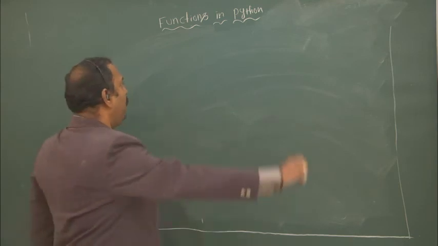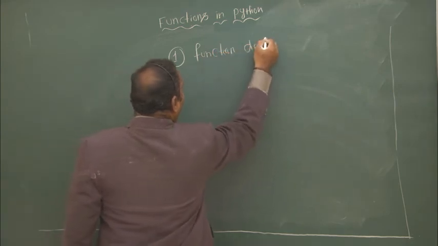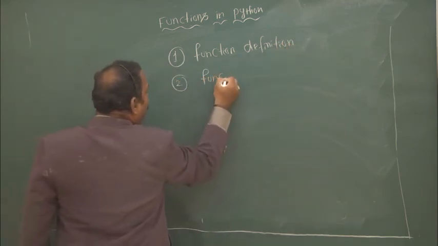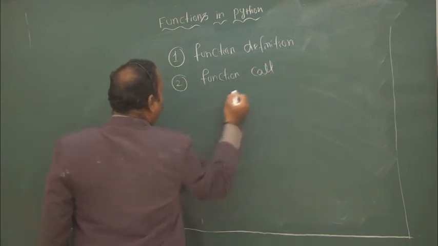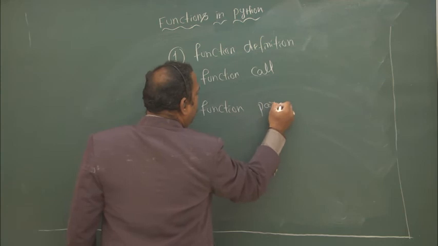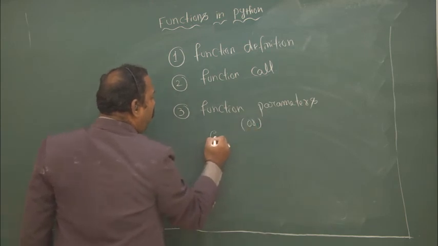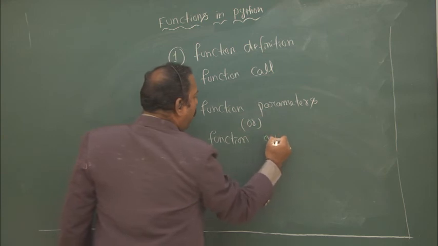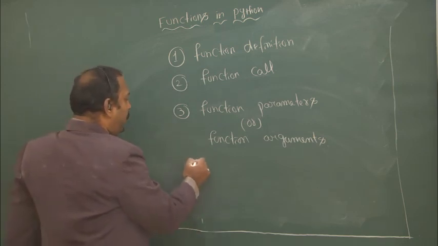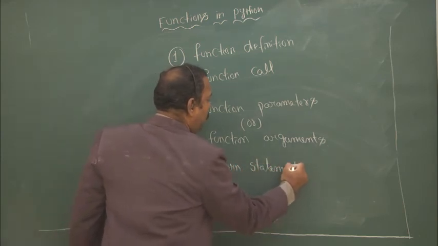The first one is function definition, and second one is function call, and third one is function parameters, or we can call it as function arguments, and fourth one is a return statement.